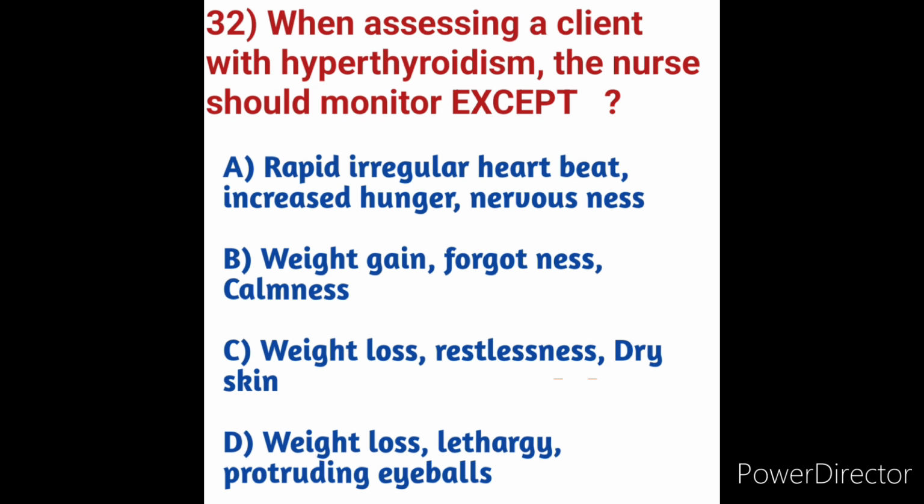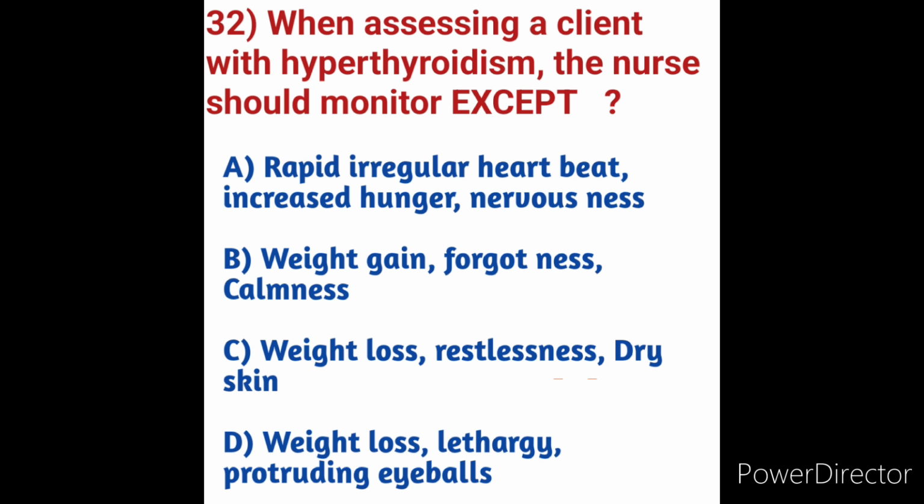Major signs and symptoms of hyperthyroidism: the client loses weight without trying, fast heartbeat, a condition called tachycardia, irregular heartbeat called arrhythmia, pounding of the heart sometimes called heart palpitation, increased hunger, nervousness, anxiety and irritability, tremors, usually a small trembling in the hands and fingers, and sweating.